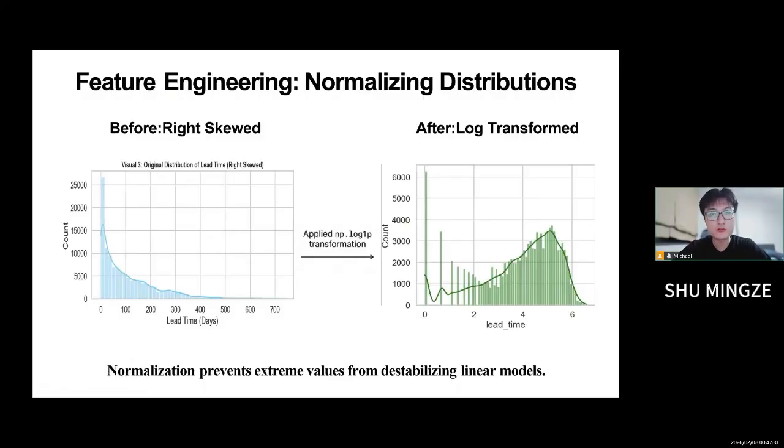Moving to our feature engineering phase, we first addressed the distribution of numerical features. As shown in Visual 3, the original lead time data was heavily right-skewed. To fix this, we applied an np.log1p transformation to achieve a more normal-like distribution. This normalization is a critical step because it prevents extreme values from destabilizing linear models, ensuring more reliable predictions.